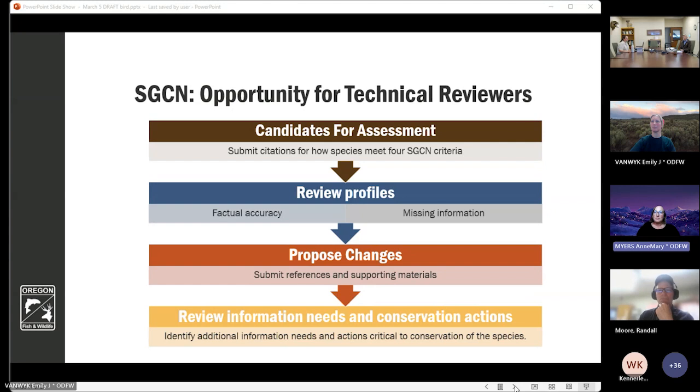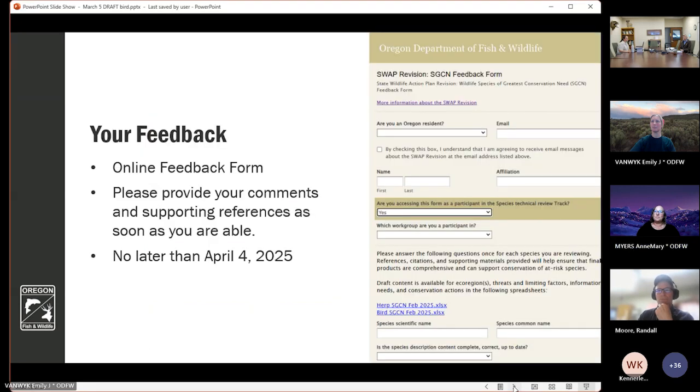Next slide, please. To help document your feedback, and I just want to put this up briefly, we've provided a form on the revision website. Some of you may have already seen it. It's the Species Information Comment Form. Though we will be taking notes today, please use this tool to provide us with your comments. We will step through the form at the end of our gathering today.